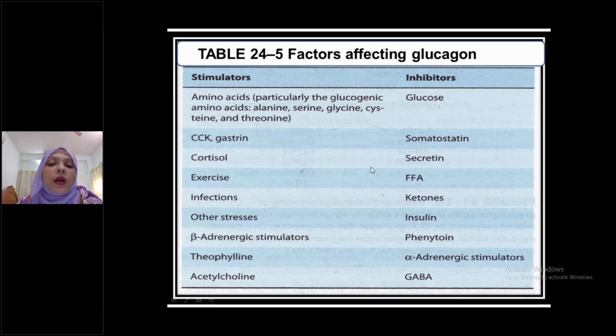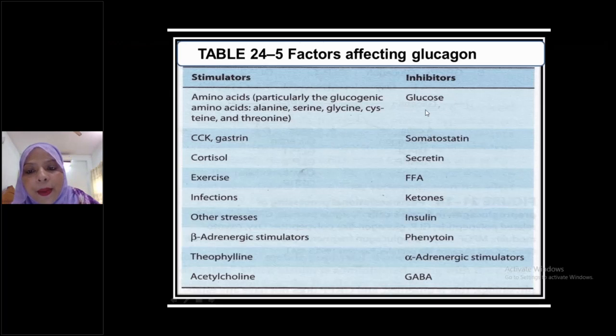Now, what about glucagon? Glucagon is a stimulator of insulin secretion. Now, GABA. See here, insulin and GABA are inhibitors of glucagon secretion. So, what are the main inhibitory things for glucagon secretion?